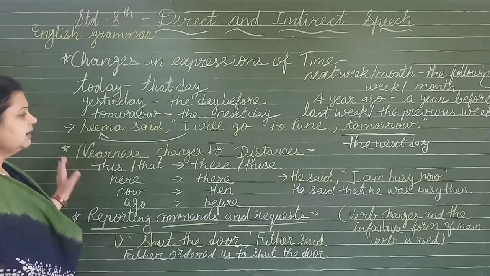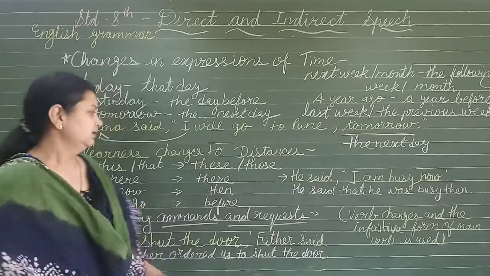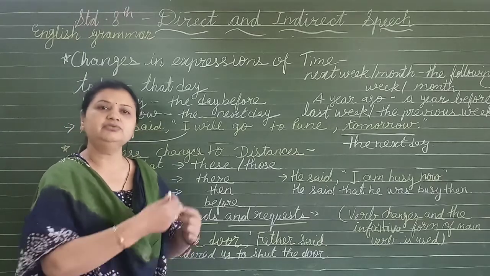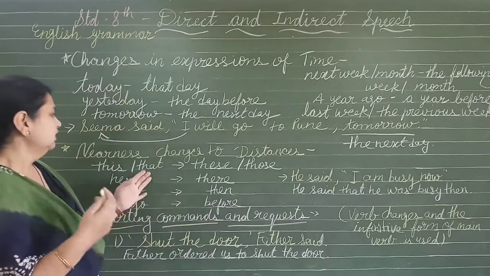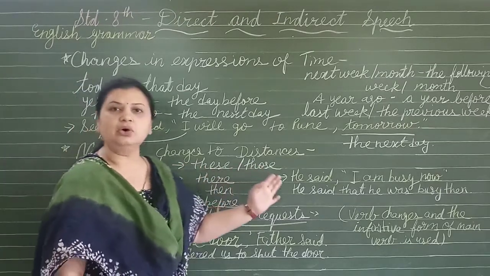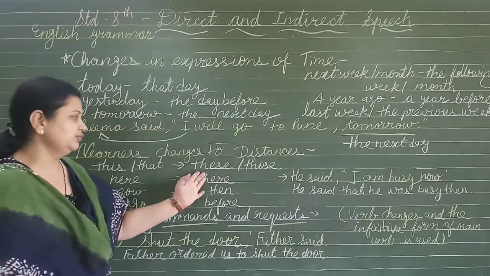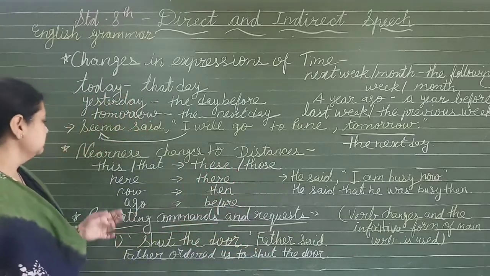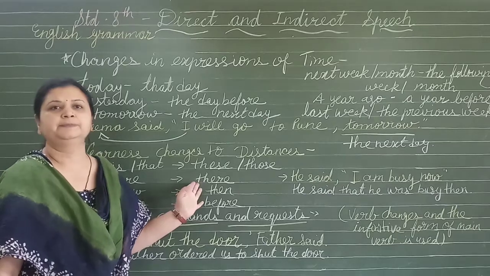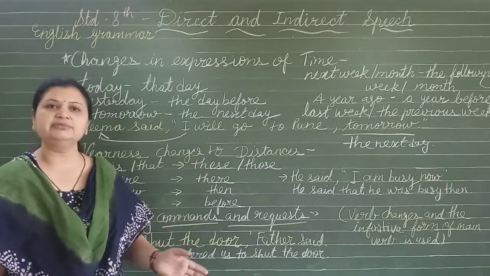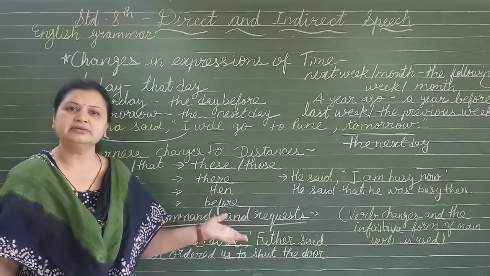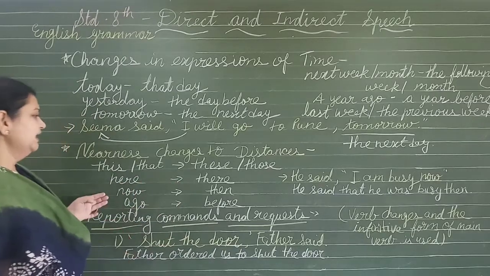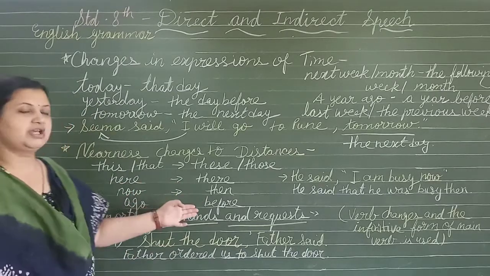Next, nearness changes to distance. How? This, that. I am having this chalk. I was having that chalk. This will change into that, and these will change into those. This is the nearness or distance. Here will be changed by there. I am standing here. I was standing there. Right now I am not on that place. So here will be changed into there. Now will be changed to then. Ago will be changed to before.